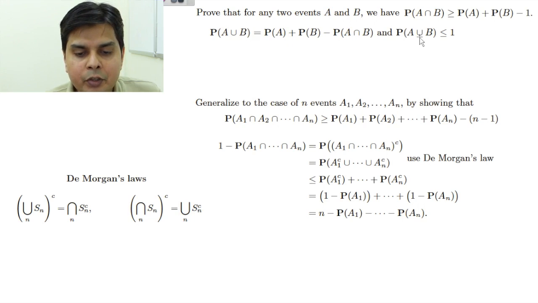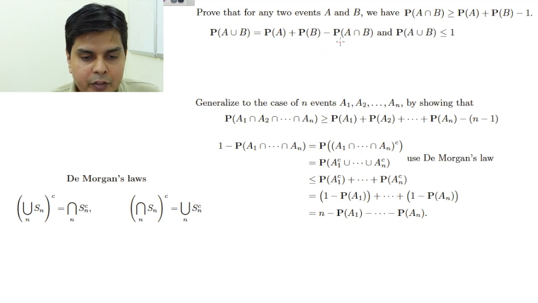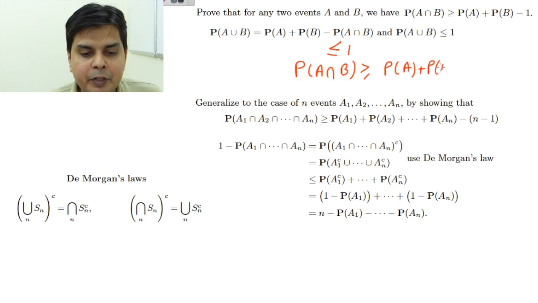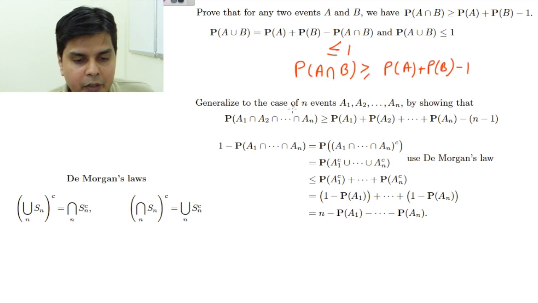Now what is P(A union B)? Because P(A union B) has to be less than or equal to 1, this whole is less than or equal to 1. So when I take P(A intersection B) to this side, I will get P(A intersection B) is greater than or equal to P(A) plus P(B) minus 1. Okay. Now the same result can be generalized to n events also: P(A1 intersection ... intersection An) is greater than or equal to P(A1) plus ... plus P(An) minus (n minus 1).